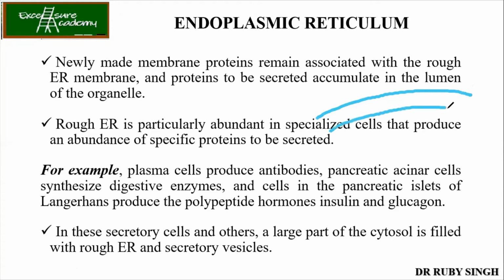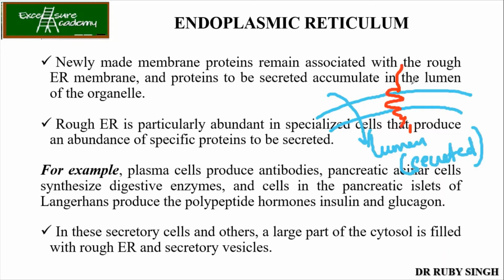So now what is happening is, if this is your ER and it is going inside the lumen, please understand that the protein is going to get secreted out. Now, if by chance the protein is getting bound over here, like this, N-terminal, C-terminal, like this, then from this you will understand that this is going to be your membrane-bound protein.